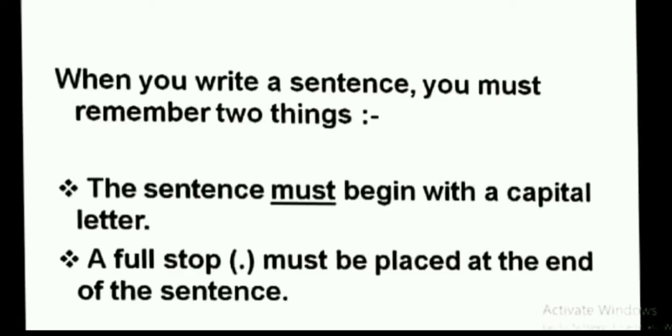Also, we need to keep in mind that a sentence always begins with a capital letter and it ends with a full stop. We also studied how to arrange the jumbled words into complete sentences and we need to take care of the punctuation mark.